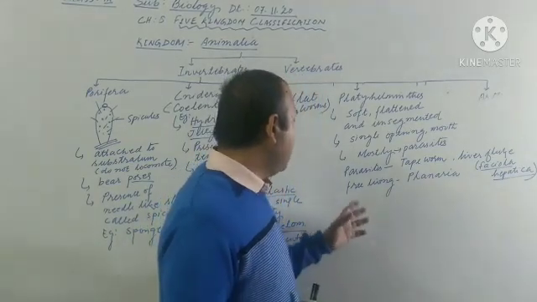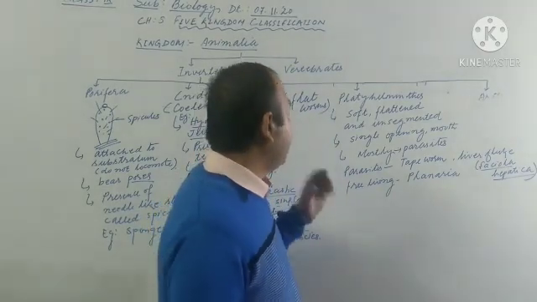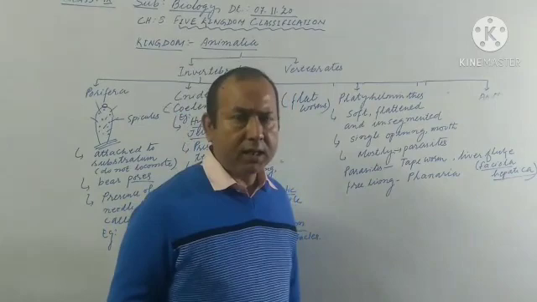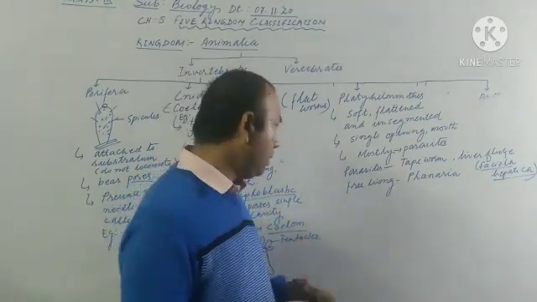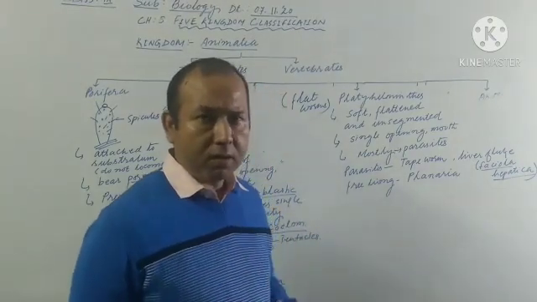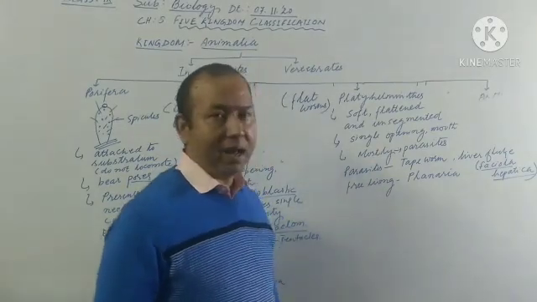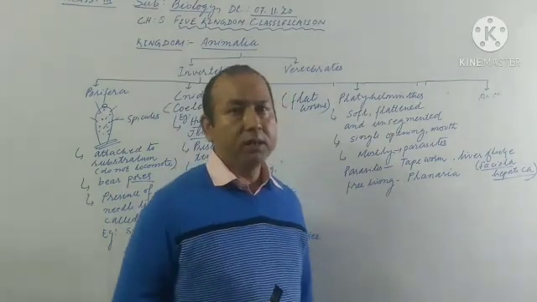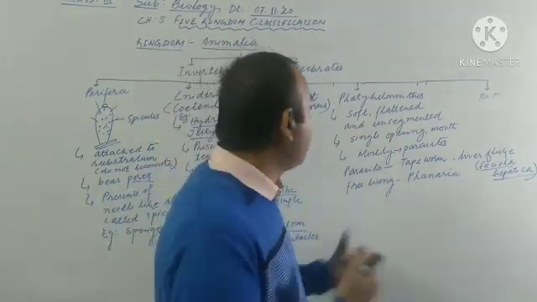Most of them are parasitic, but still there are a few Platyhelminthes which are free living, which are not parasitic. They search for their own food, and they eat by themselves. They do not live as parasites on others' bodies. Free living, the best example is planaria. So this is about the third group of invertebrates. In the next video, we'll be discussing more groups.